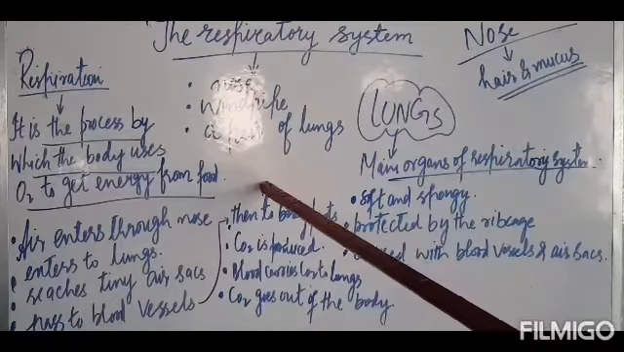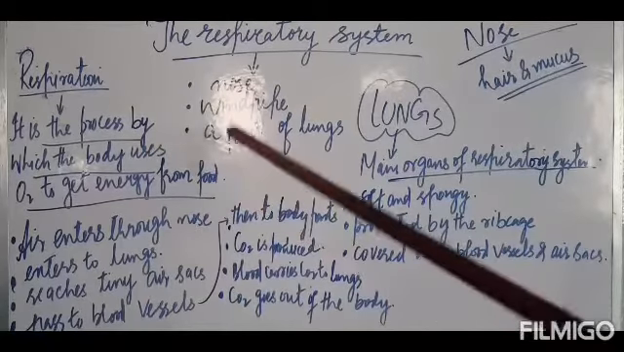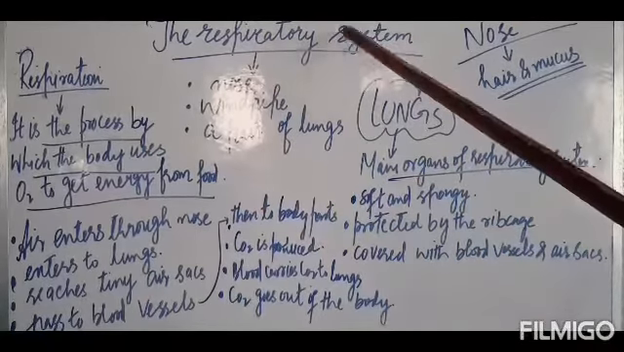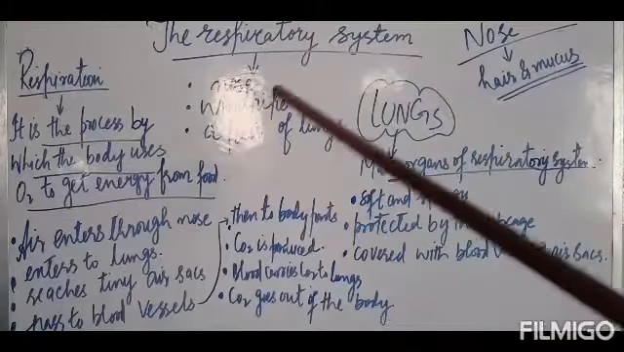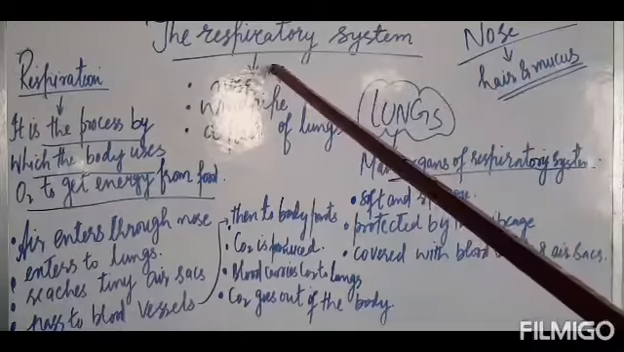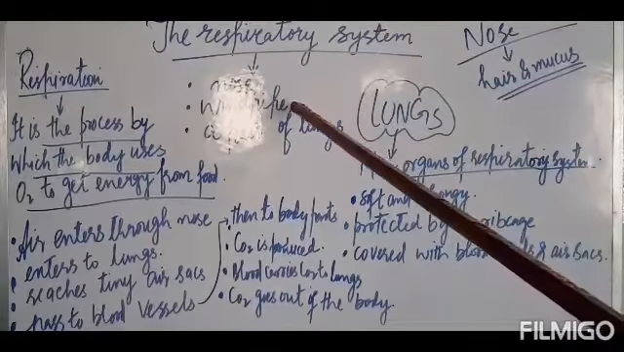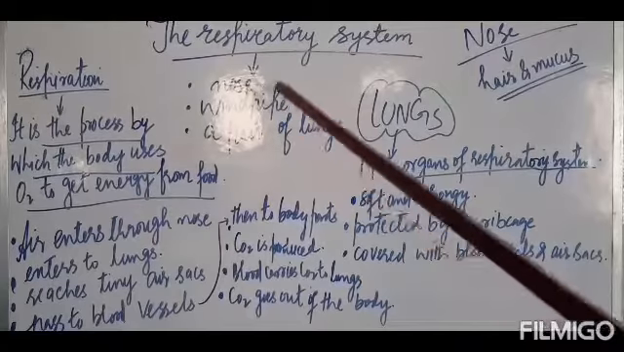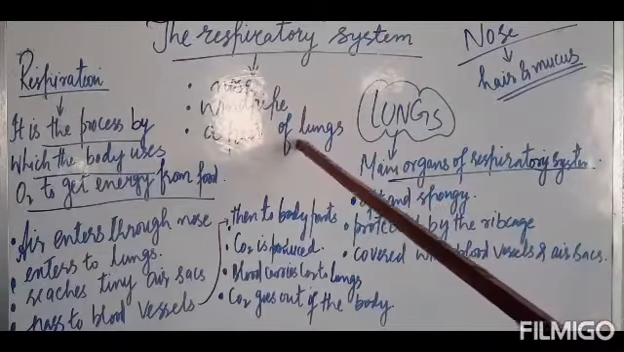And the organ system that helps in respiration is known as the respiratory system. Our respiratory system consists of the nose, windpipe, and a pair of lungs. Now let us learn about them one by one.